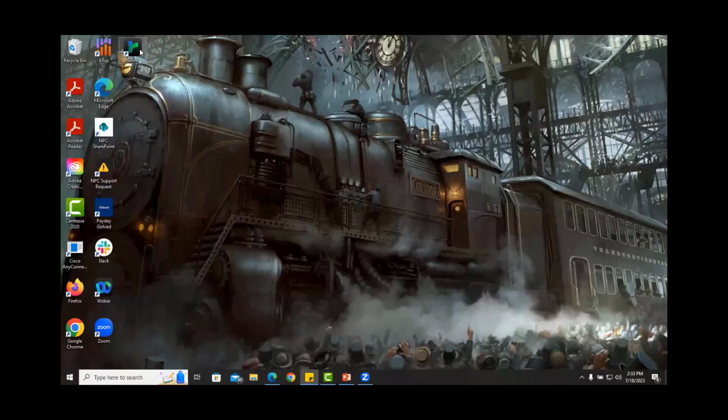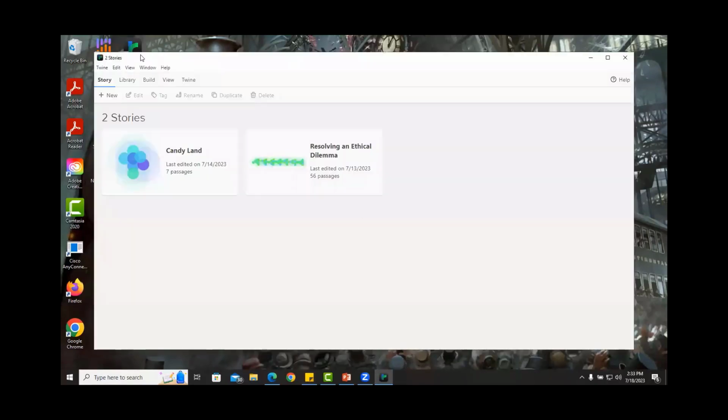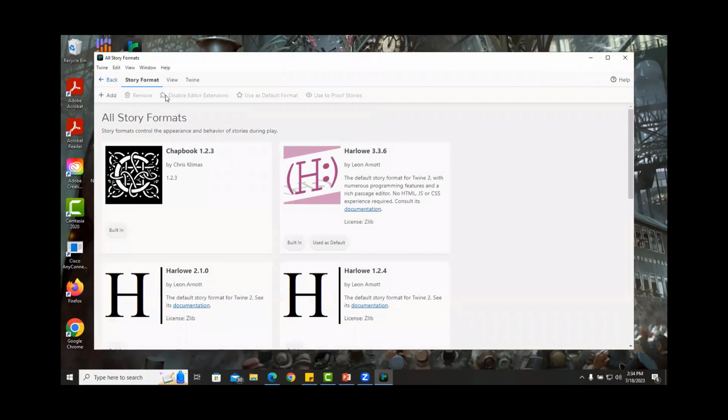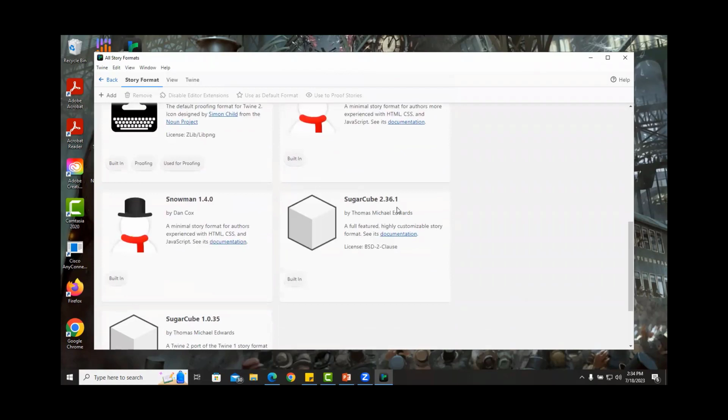open up Twine, go to the Twine in the first submenu, and story formats in the second submenu. And then you're going to click on SugarCube 2.36.1 to select. And then you're going to click on Use as Default Format in the second submenu.